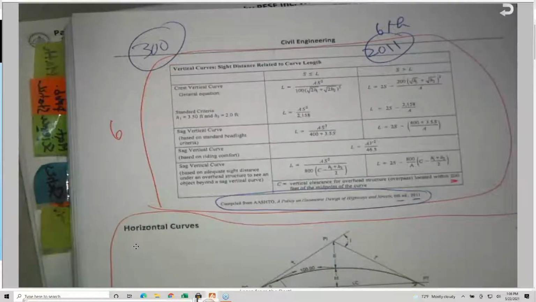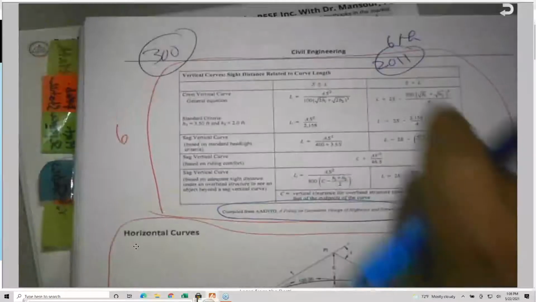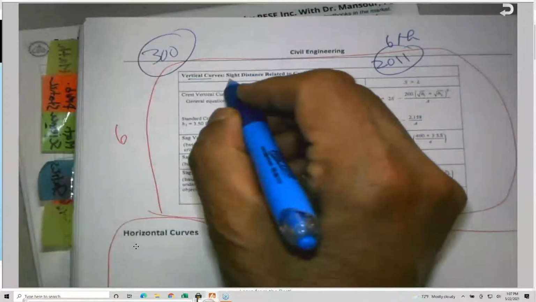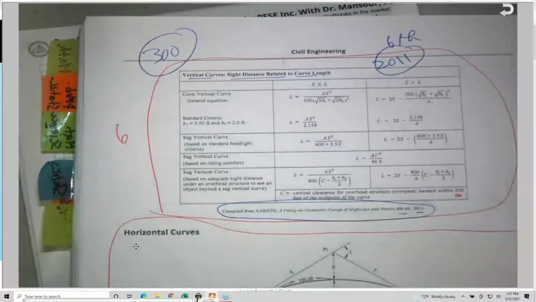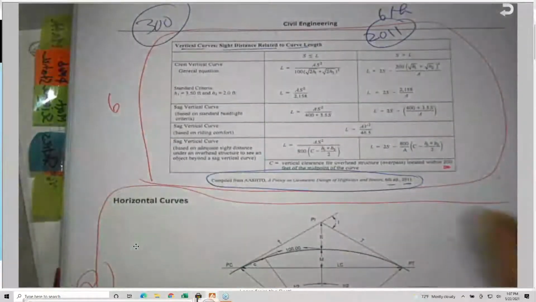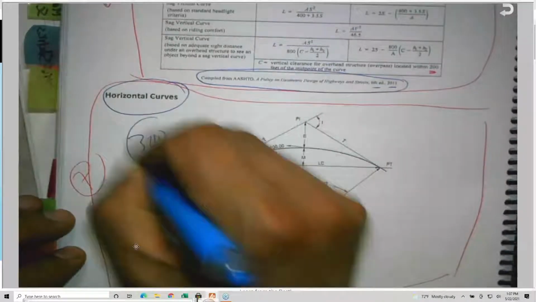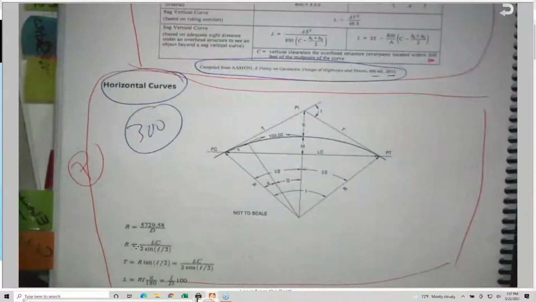No problem. The same concept with some modification of the equations. We have a series of equations here that we're going to talk about: vertical curves, sight distance related to curve length. We'll talk about all these fancy equations. After that, the horizontal curves on the same page, page 300, the horizontal circular curves with all these fancy equations.